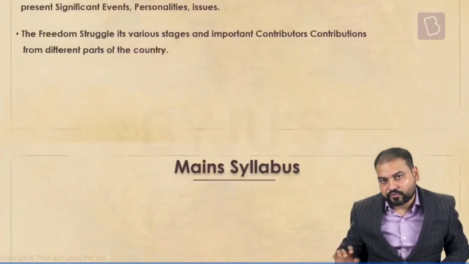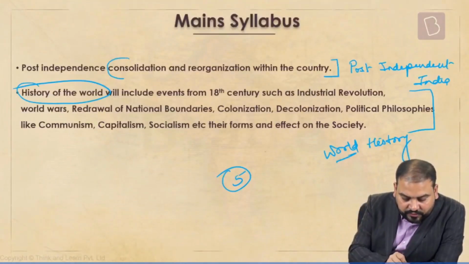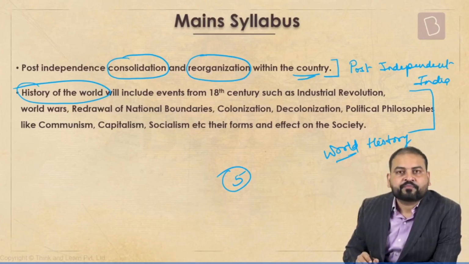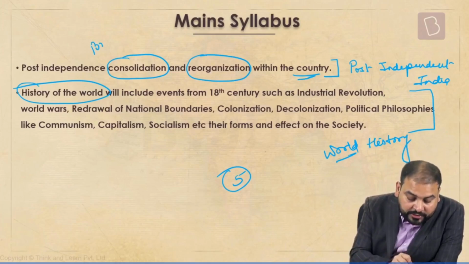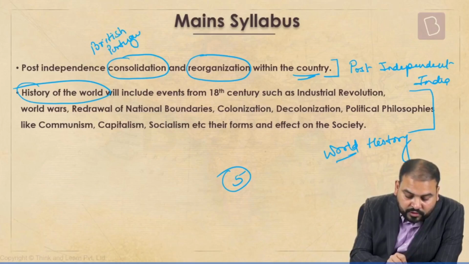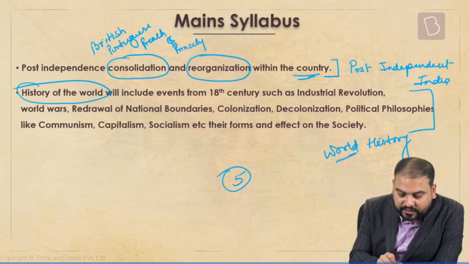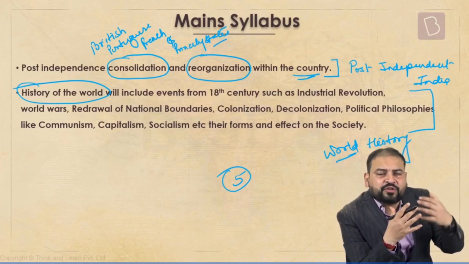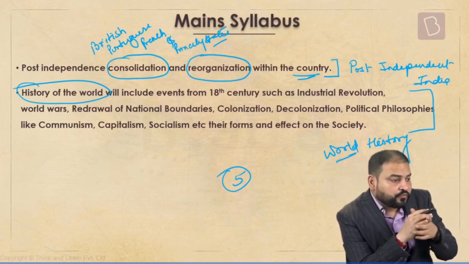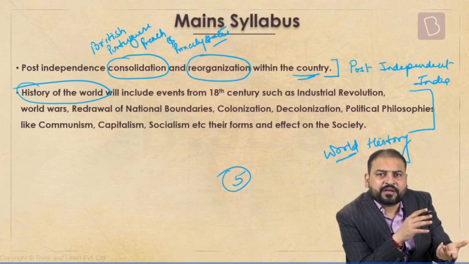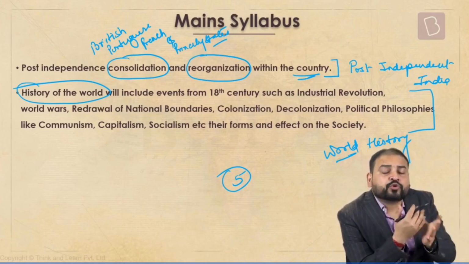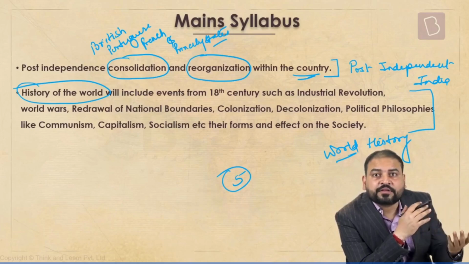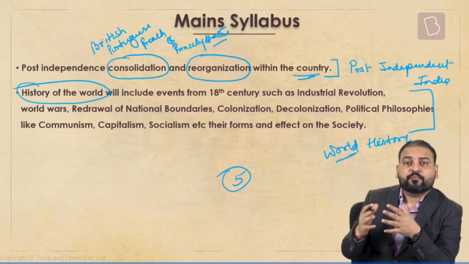Give me some time. Let's look at the post-independence. See, clearly, only two words. Post-independence will be seeing consolidation and reorganization in our country. So under consolidation, all the areas which were under the British, Portuguese, French, and the princely states, how all these areas were brought together. The modern shape that you see of our country, how did we achieve that? For example, under the British there were many areas. So we will look at that, like Bihar, Portuguese Goa, French Pondicherry, and of course the princely states like Hyderabad, Kashmir, how all of them were merged with India.